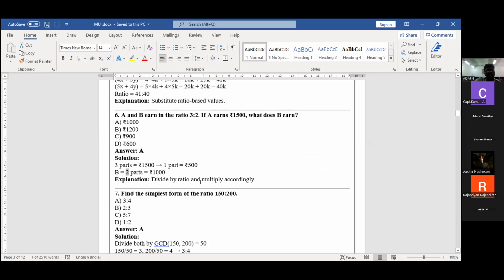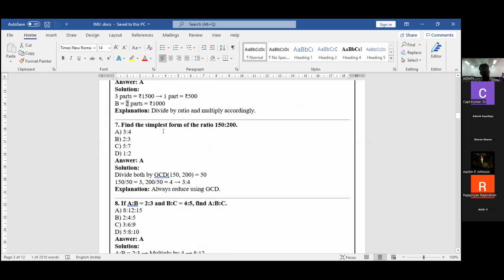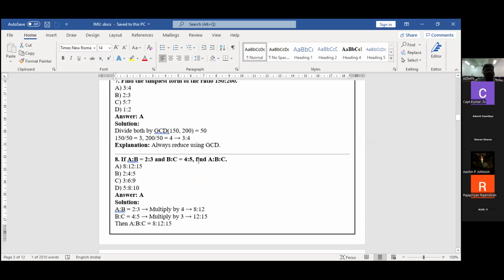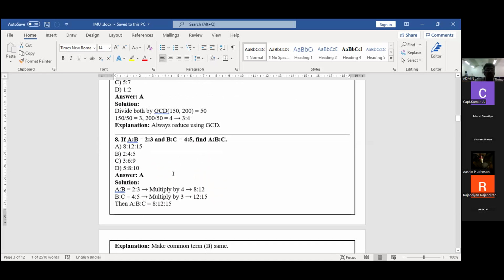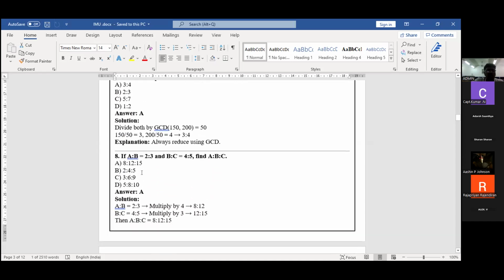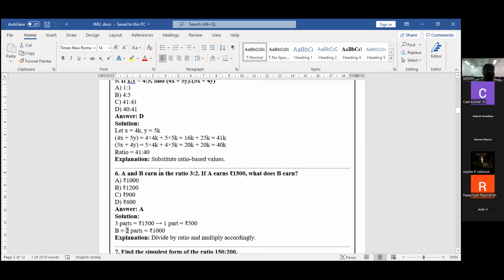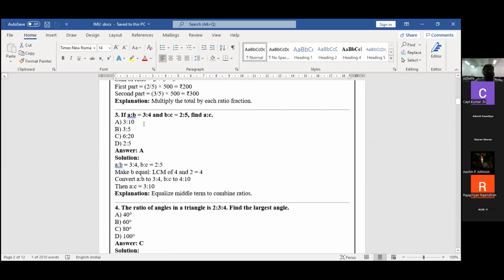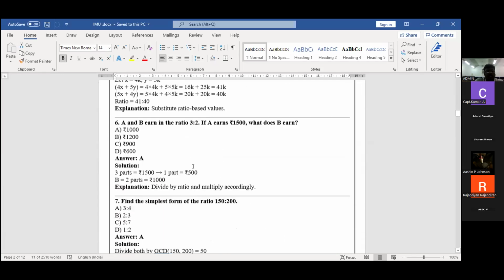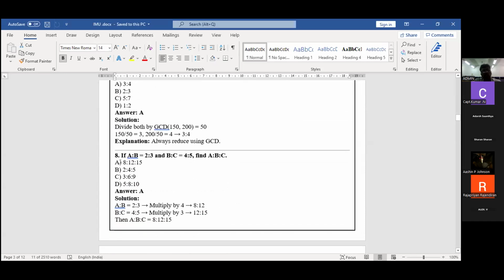This is another question. So this is all simple only. And this is one more different question. This question is the same only. See the 8th question. Very, very important and simple only. A is to B ratio is given. What is this value? 2:3. And B is to C also 4:5. This problem is similar to this one. Already we saw. So the third problem and the 8th problem, both are the same.